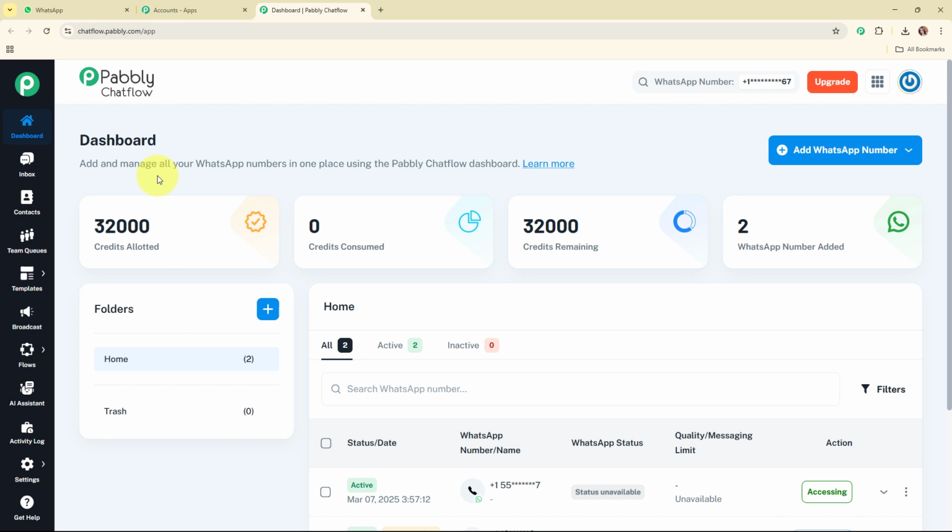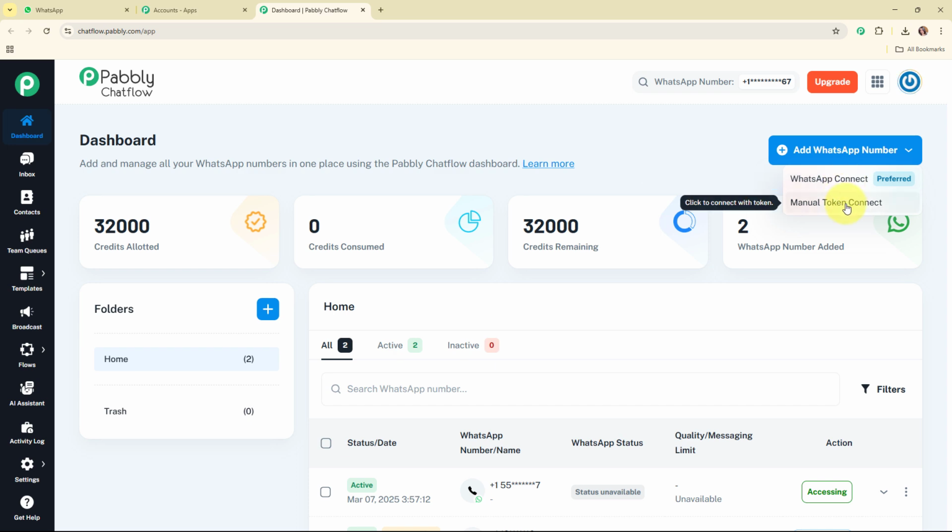Let me give an overview of how you can add a WhatsApp number in your Pabbly Chat Flow account. For that, you need to click on this add a WhatsApp number button, and then you'll be able to see the options of WhatsApp Connect and manual token connect. Here you can see that WhatsApp Connect is the preferred method. That means you must use this particular method to add a WhatsApp number in your Pabbly Chat Flow account.